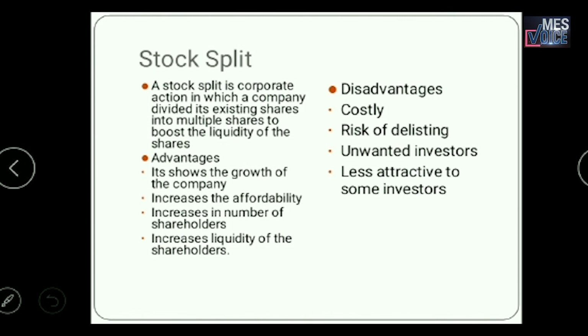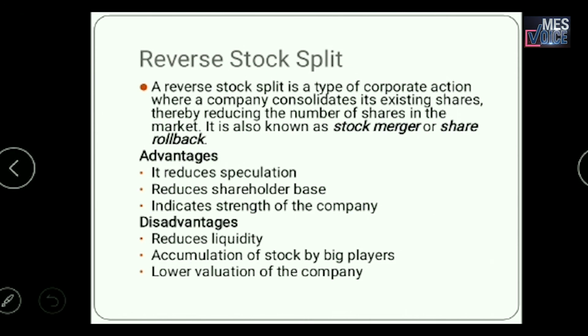So this much is about stock split, and there is another topic, that is reverse stock split. And reverse stock split is just the reverse of the stock split. In case of stock split, we are dividing the shares into different groups, but in case of reverse stock split, we are reducing the number of shares in the market. So we are consolidating the shares, and it is also known as stock merger or stock rollback. And the advantages are it reduces speculation, then it reduces the shareholder base, and it indicates the strength of the company. These are the various advantages of reverse stock split.